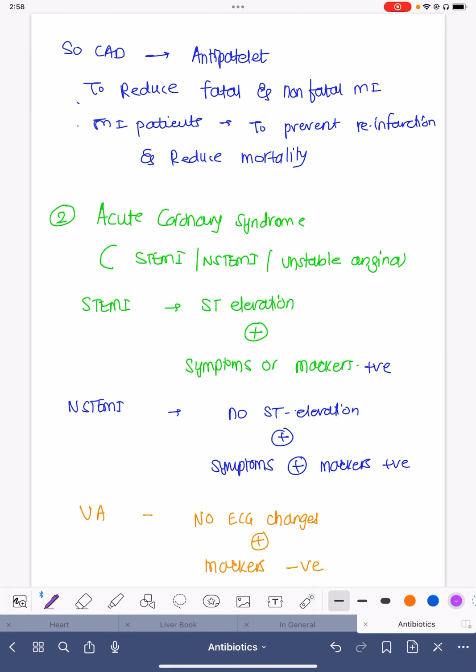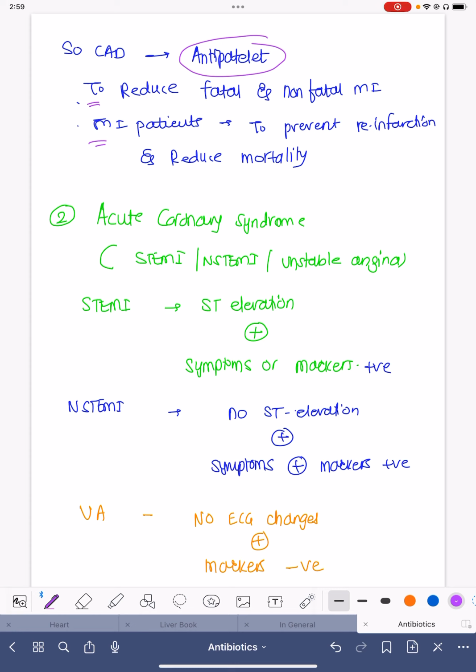Now, for coronary artery disease, antiplatelets in those patients who have blockage have been shown to reduce fatal and non-fatal heart attack. And in heart attack or MI patients, it has been shown to prevent infarction and to reduce mortality.